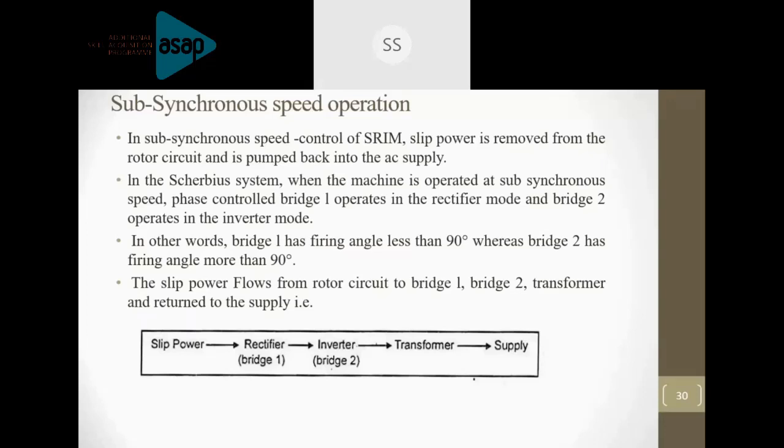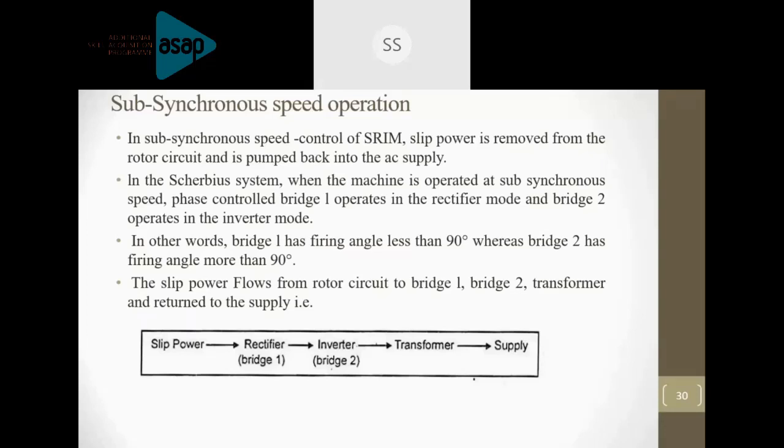See, the block given at the bottom explains whatever point is mentioned in this slide. Recall and reconnect the circuit diagram of the static Scherbius drive with this one. The machine is connected to the three-phase supply. Slip rings are connected to the controlled rectifier. The controlled rectifier output goes through the smoothing inductor to controlled converter 2, which is an inverter in this case, and the supply is given to the transformer, right? Through the transformer, power is supplied to the mains. So here bridge 1 acts as a rectifier and bridge 2 acts as an inverter.